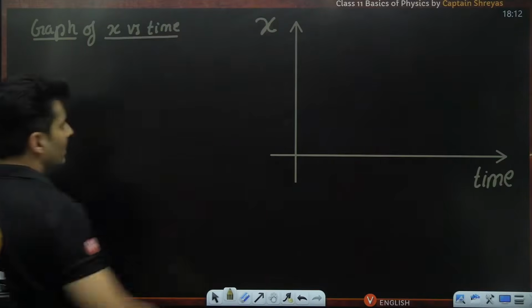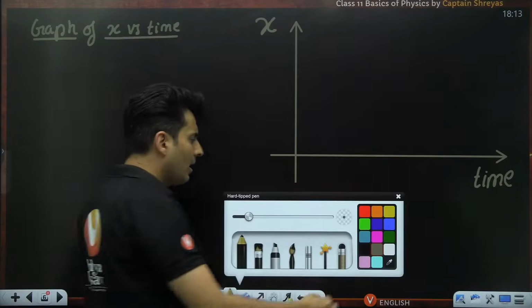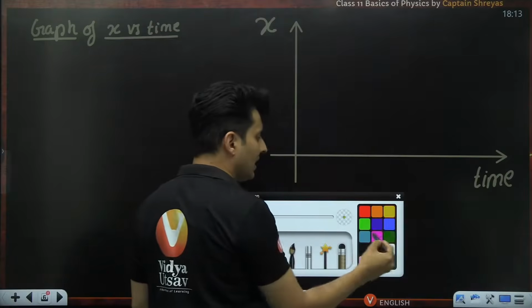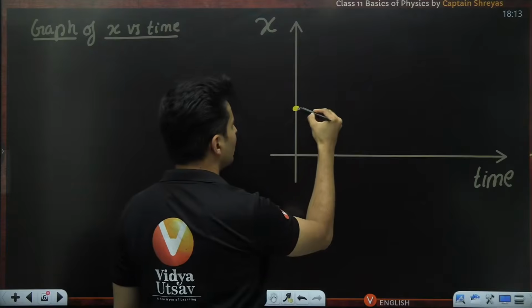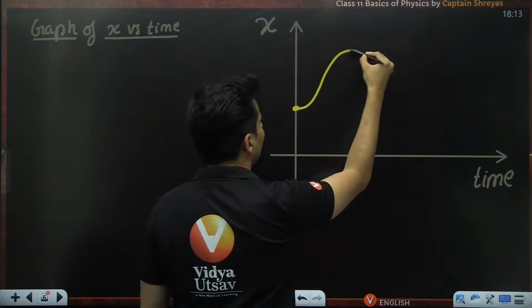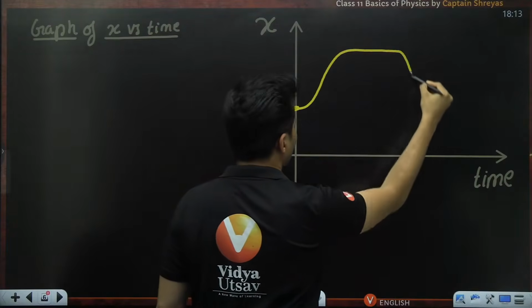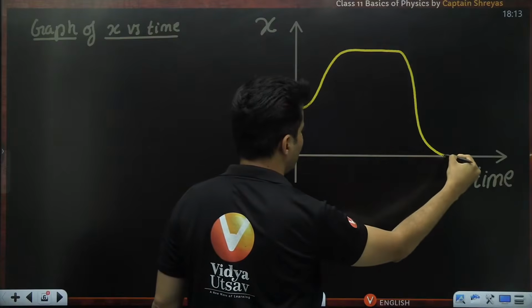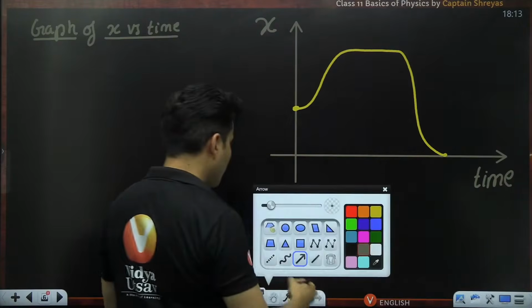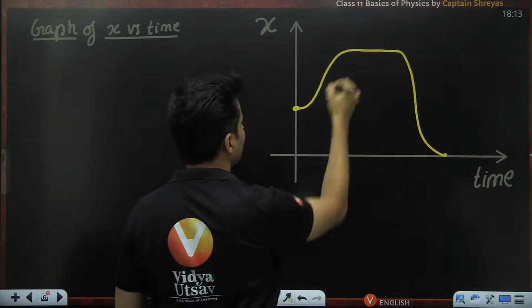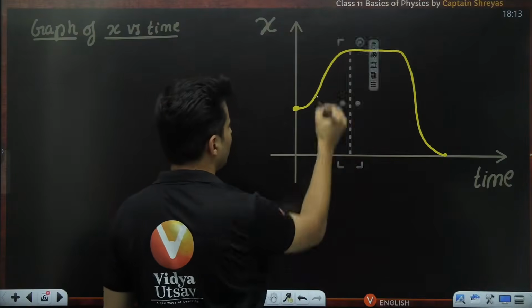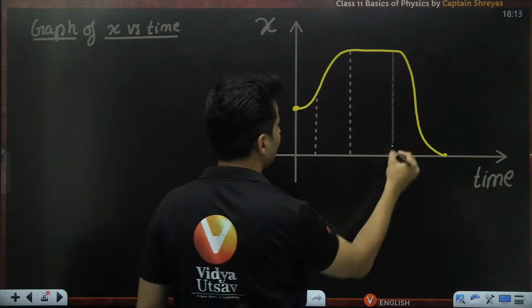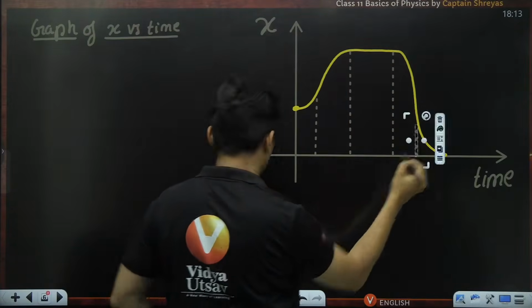Position with time. And let's say I draw that graph something like this. It starts like this, goes up. Nothing over here and over here. And maybe I start marking some lines, very important lines. I start marking over here, something like this.